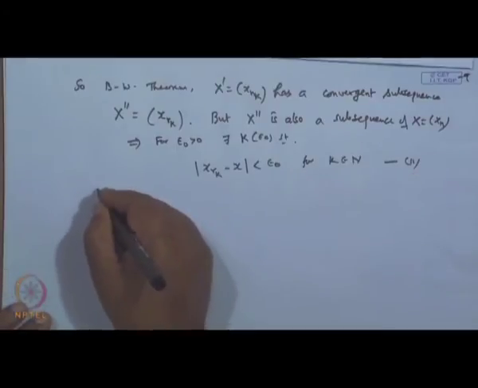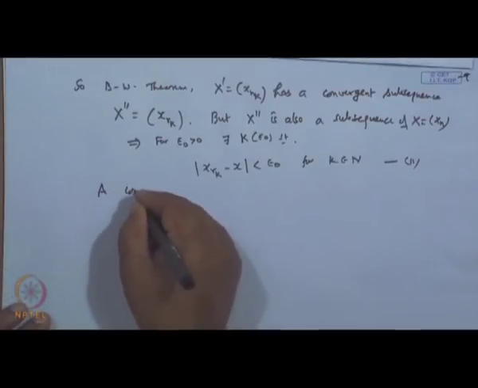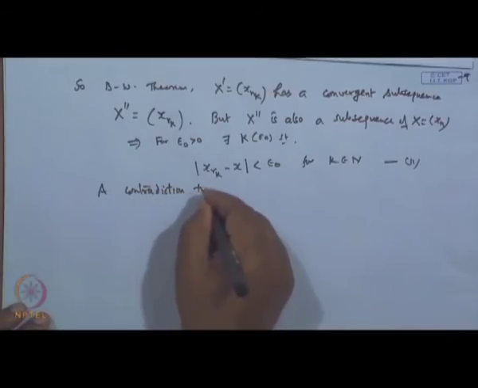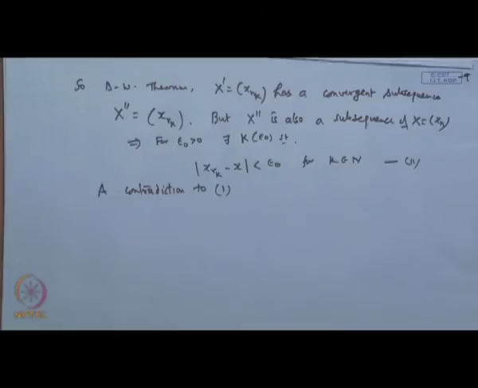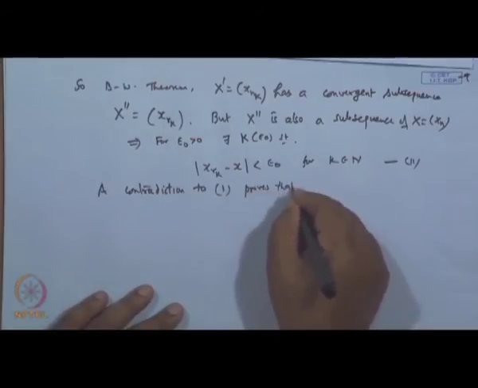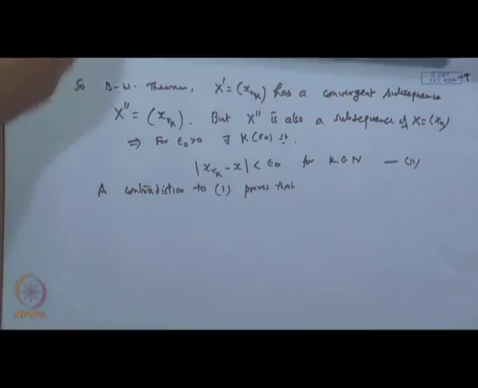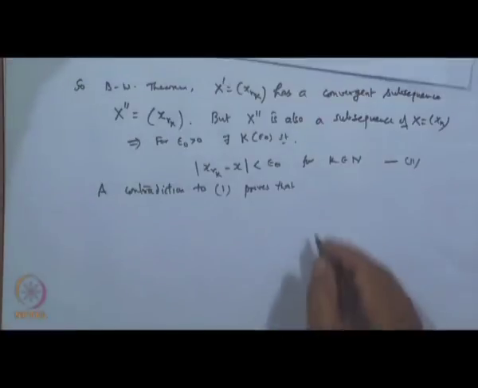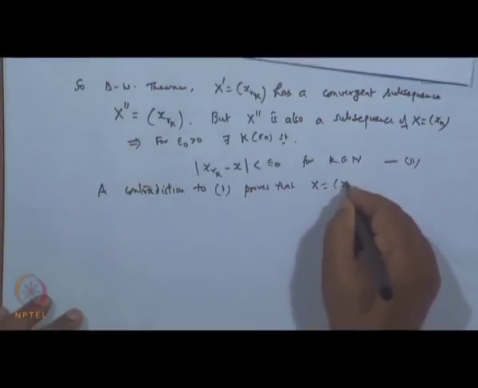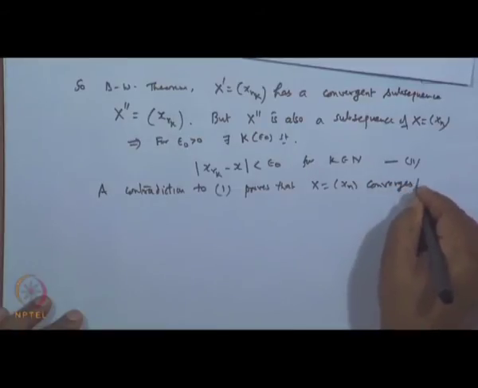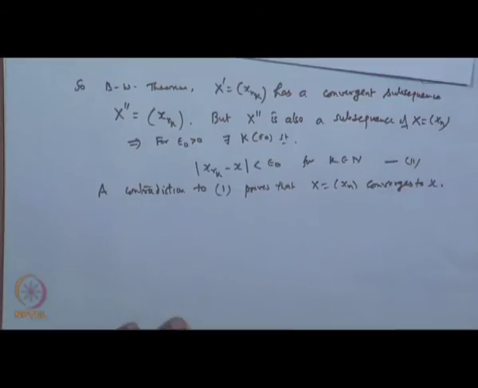So, a contradiction to 1 proves that. Why is it a contradiction? Because our assumption that x_n is not convergent is wrong. This proves that the sequence x_n is convergent. x_n converges to x. This is what we have.